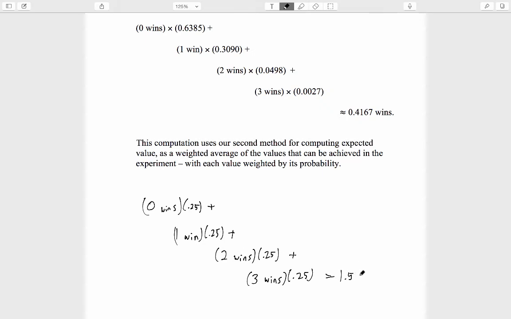Then you really would end up with 1.5 wins. That's a way that the hypothetical person we were just talking about could come up with the correct answer, but it could only be correct if 0, 1, 2, and 3 wins were all equally likely to one another.